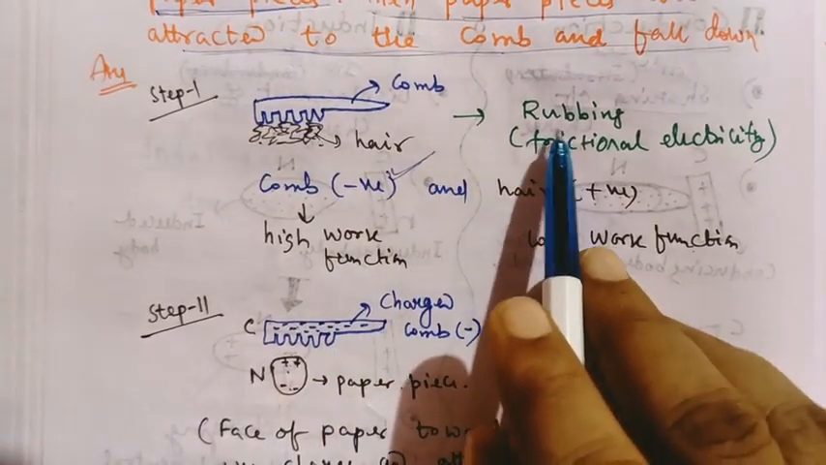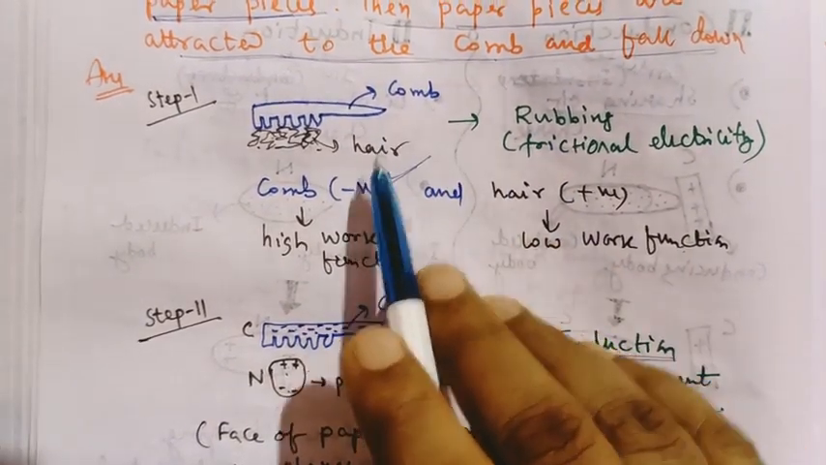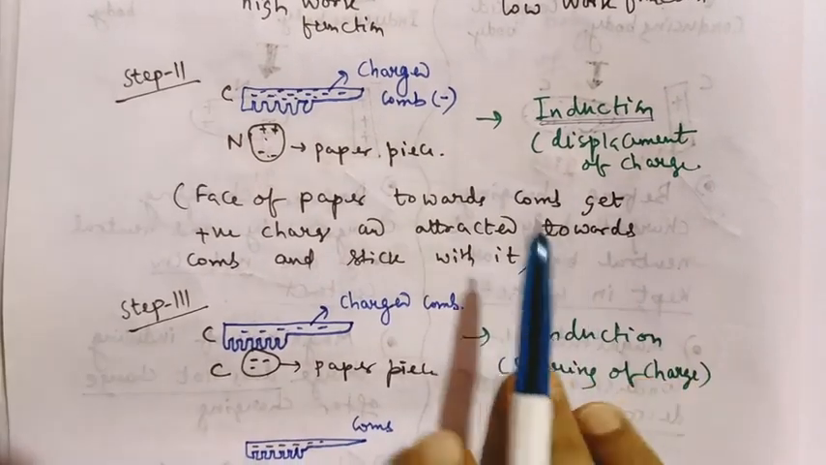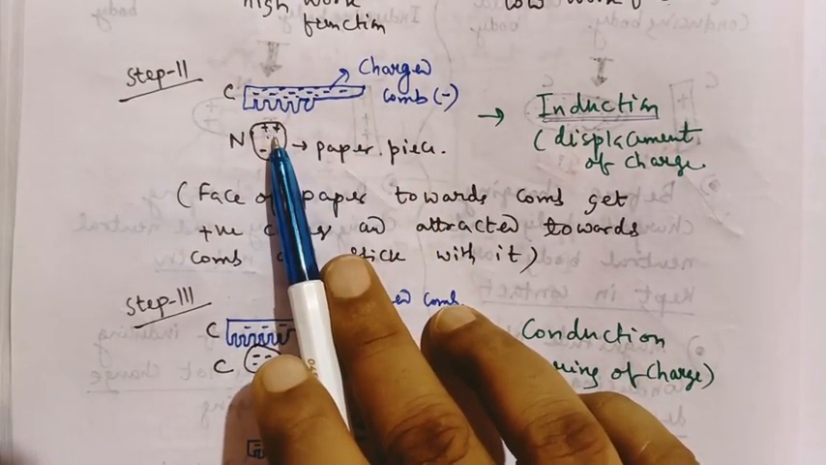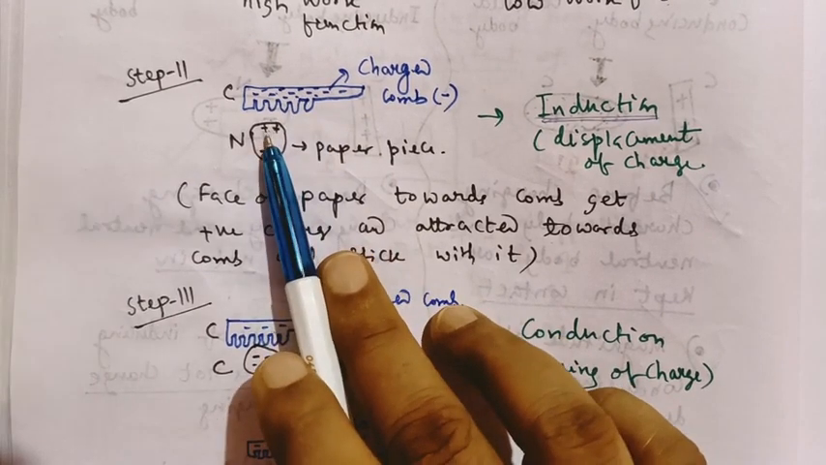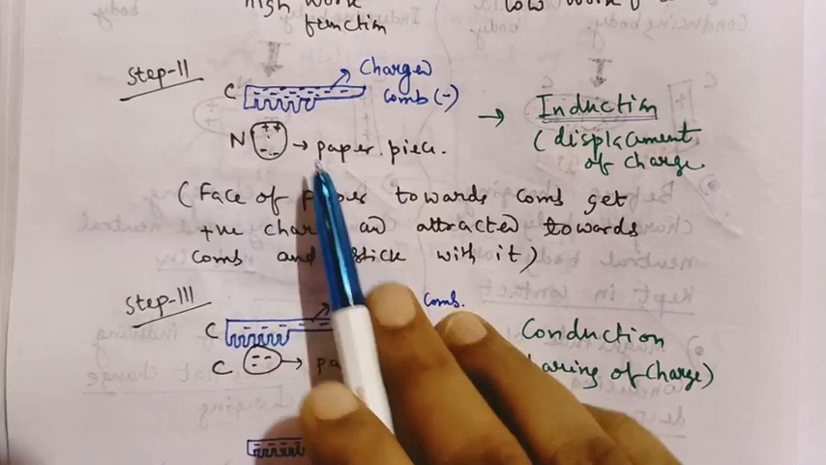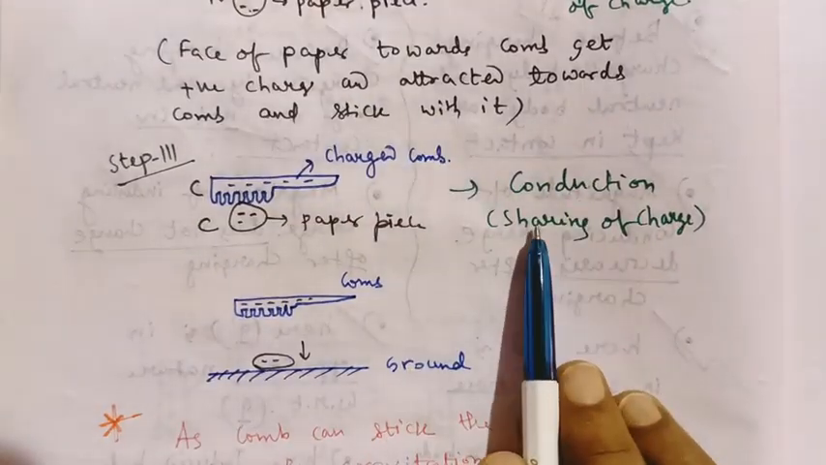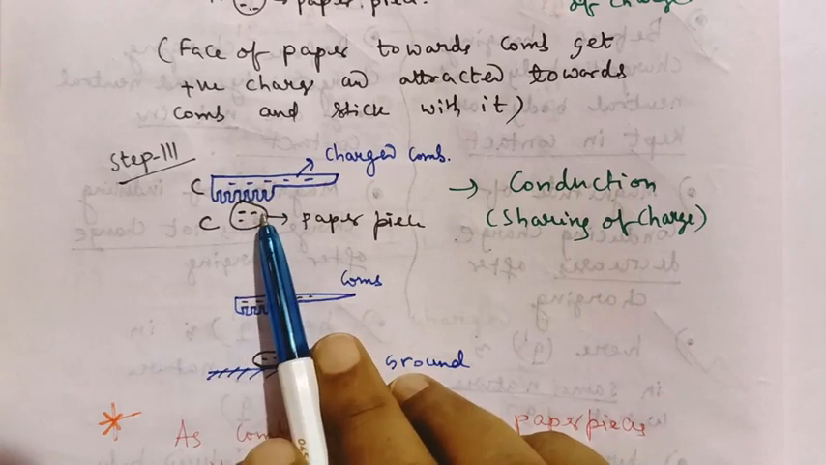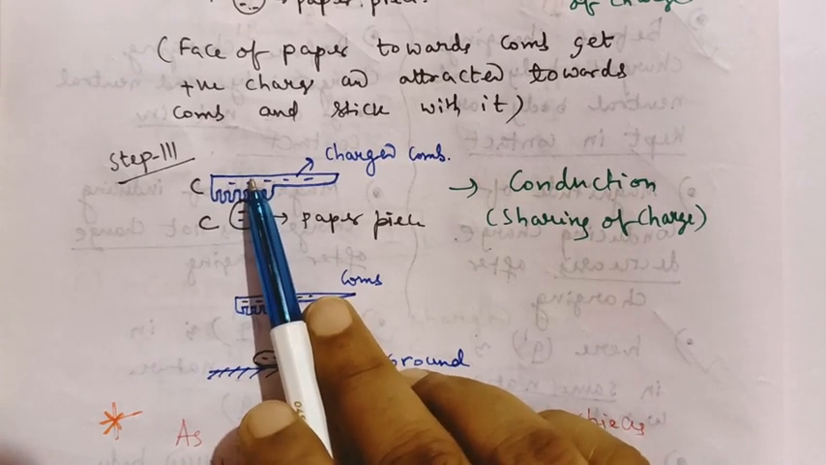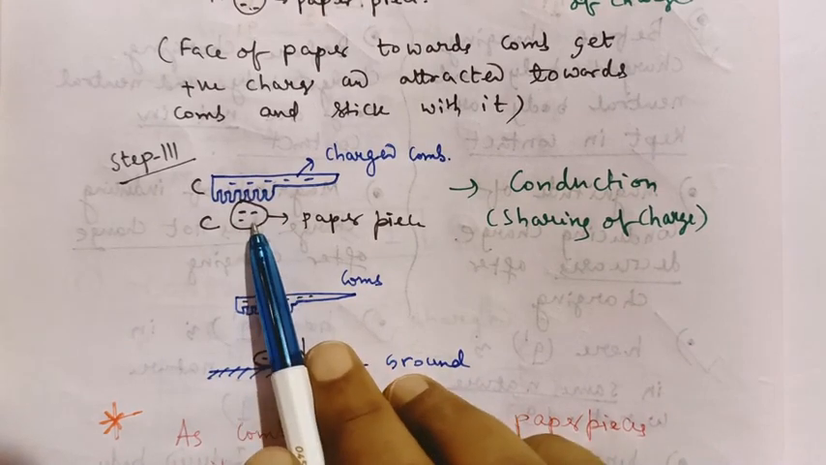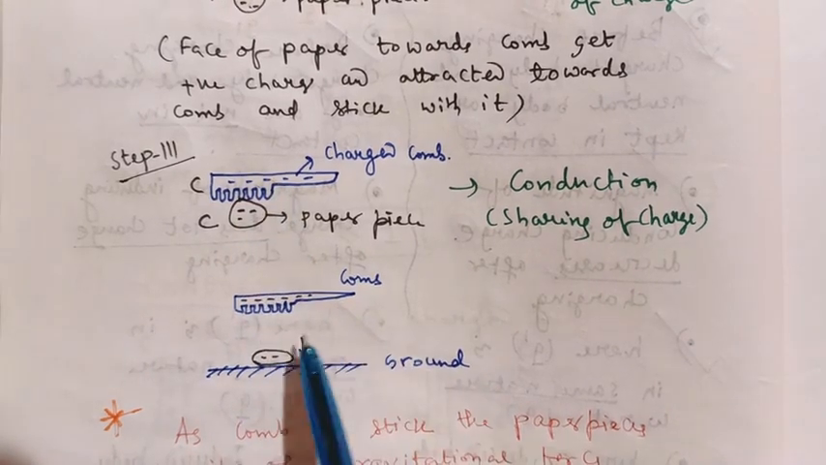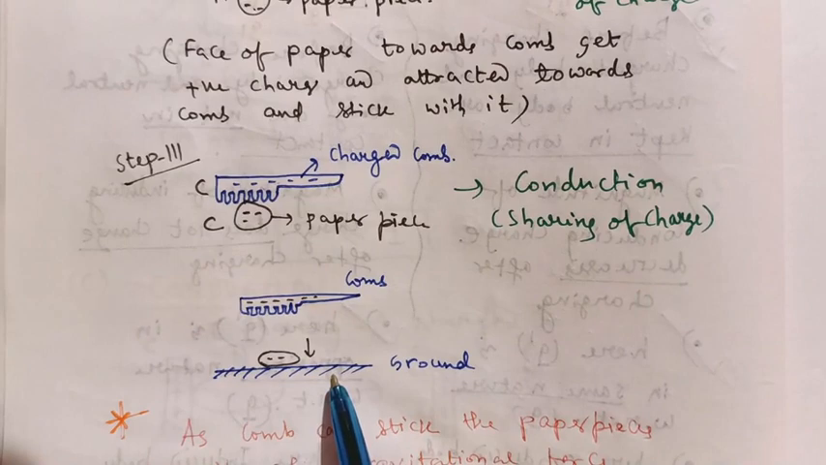First, in the rubbing method, the comb becomes negatively charged. In the induction method, when the comb is very close to neutral paper pieces, an opposite variety of charge is developed on the paper pieces. That's why the comb attracts the neutral paper pieces. Then at last, the conduction process occurs. After contact, paper and comb share their charges due to conduction. The same variety of charge is developed between them. That's why they repel and fall on the ground. You see the diagram here.